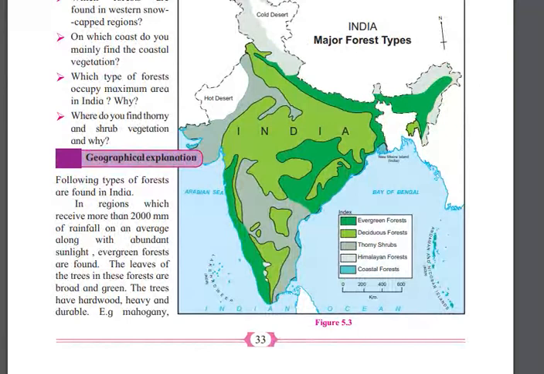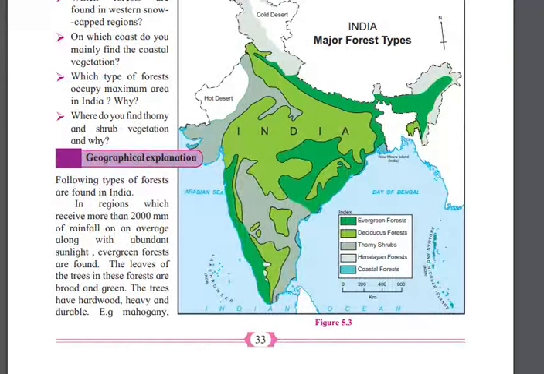The following types of forest are found in India. In regions which receive more than 2000 millimeter of rainfall on an average, along with abundant sunlight, evergreen forests are found.